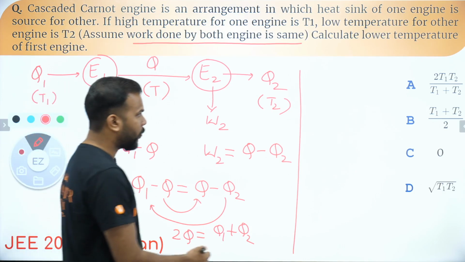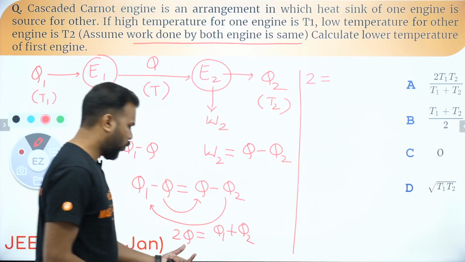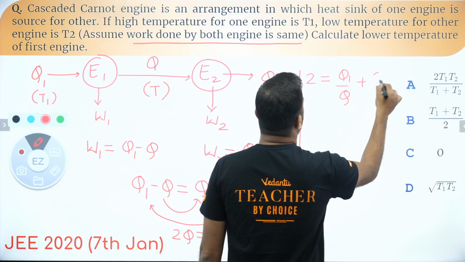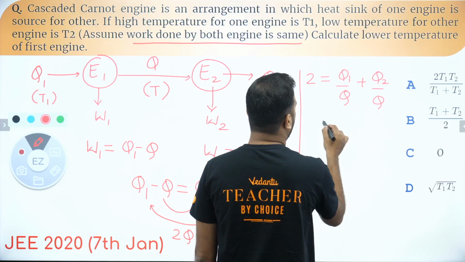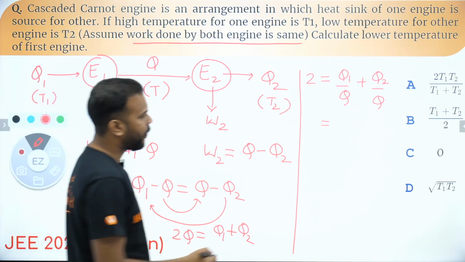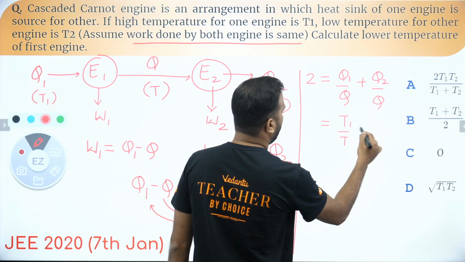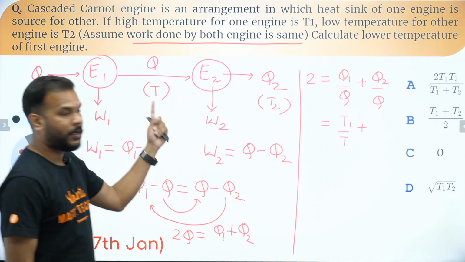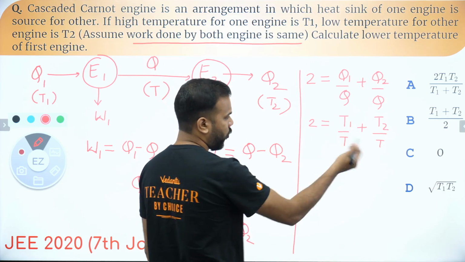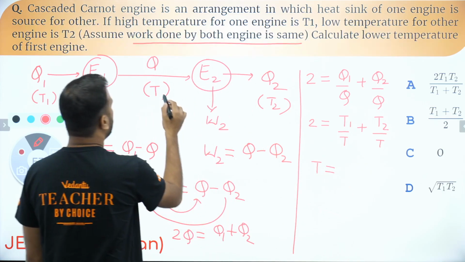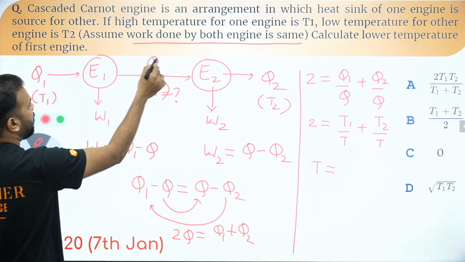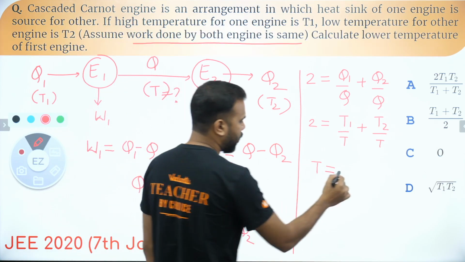Okay, now what I'm doing, I'm taking this Q and dividing it to the right hand side. That means I have Q1 by Q plus Q2 by Q. Okay, so Q1 by Q is basically T1 by T plus Q2 by Q is equal to T2 by T, and this is equal to 2. So rearrange this. T is basically what we were supposed to find out. This is what is asked. Calculate the lower temperature of the first engine. So this is the lower temperature of the first engine, which comes out to be what, guys?